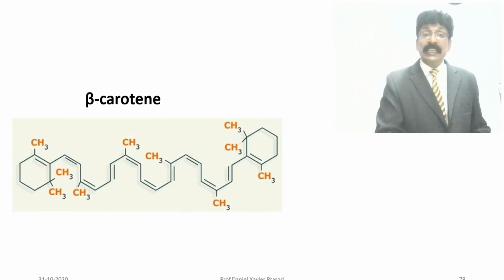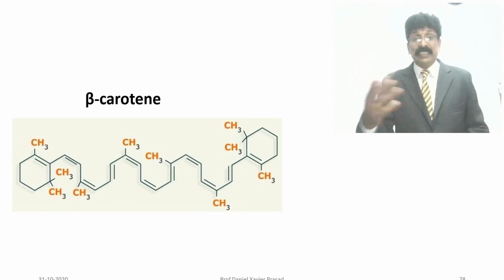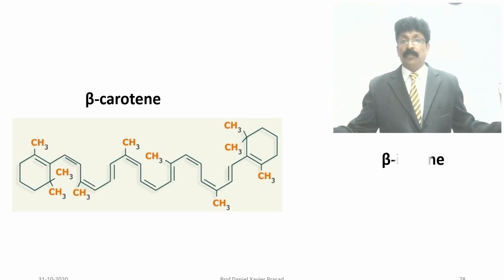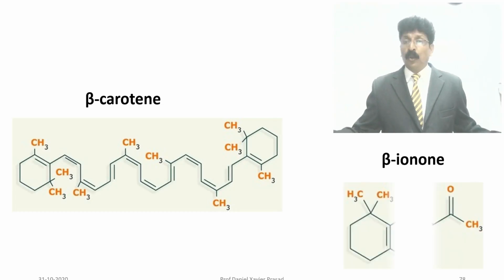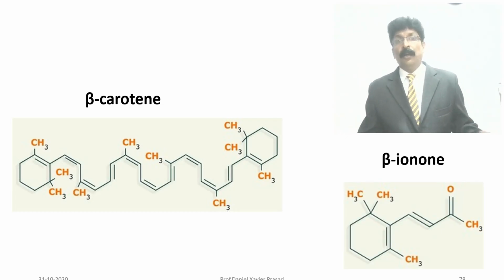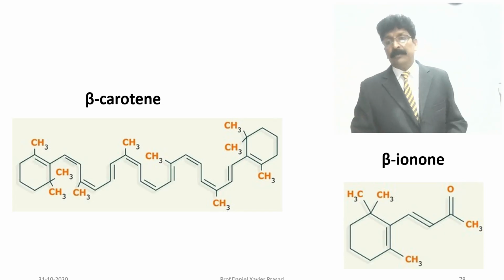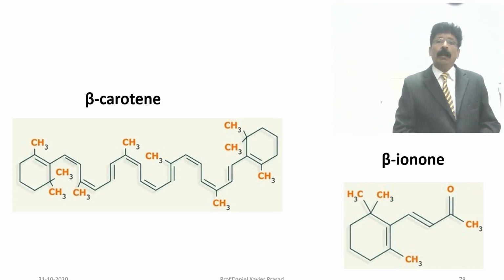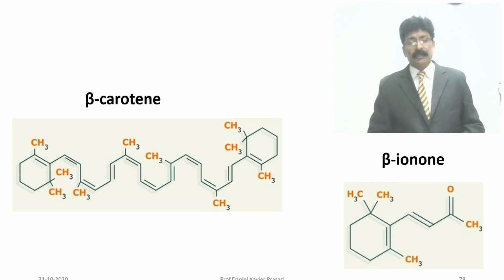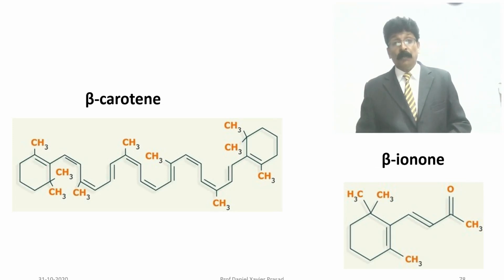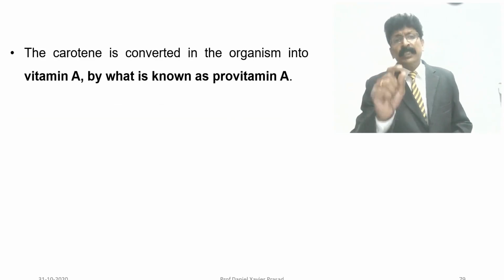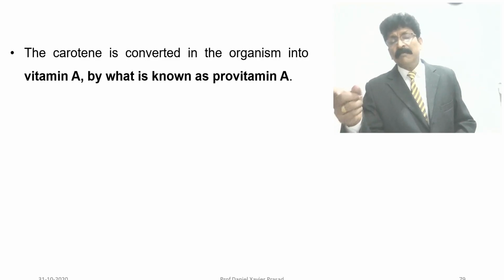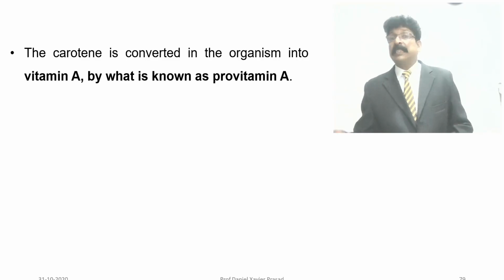We can see how the conjugated double bond system continues with a ring structure on one side and another ring structure on the other. You can see the beta carotene and this beta ionone, which is a ketone derivative of a propanone in a 6-membered ring structure with a conjugated double bond system. And the carotene is converted in the organism into vitamin A, known as provitamin A.